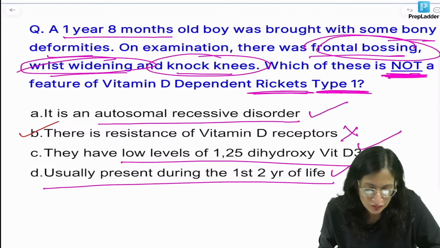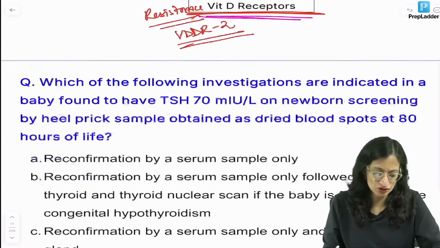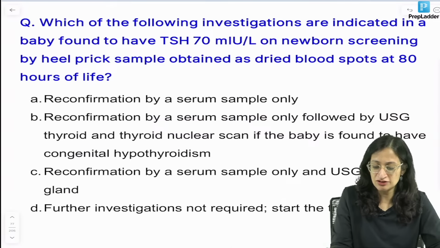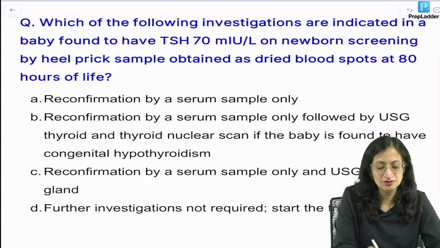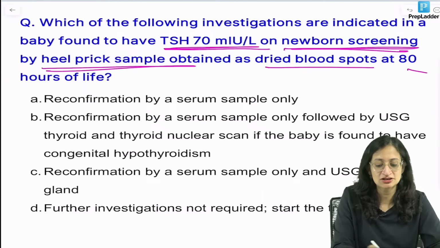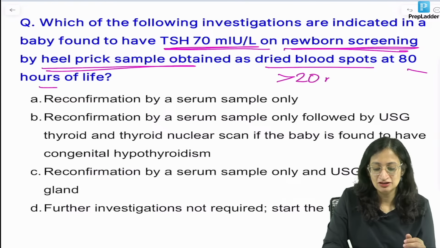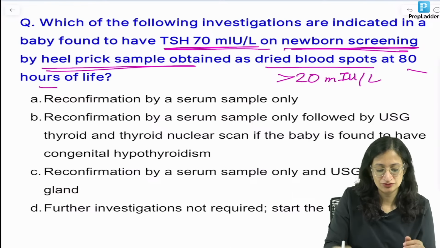So I can see many of you have answered it correctly, so proud of you, good job. So moving ahead, which of the following investigations are indicated in a baby found to have a TSH 70 on newborn screening by heel prick sample obtained as dried blood spots at 80 hours of life? So TSH, if it is more than 20, then we take it as screen positive, okay.